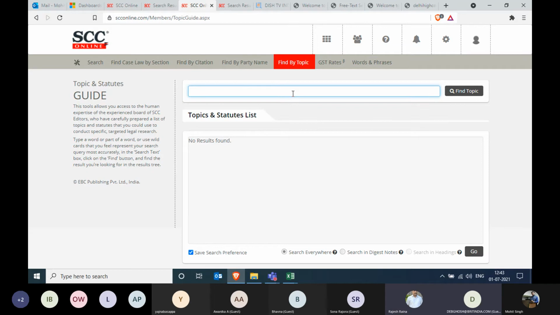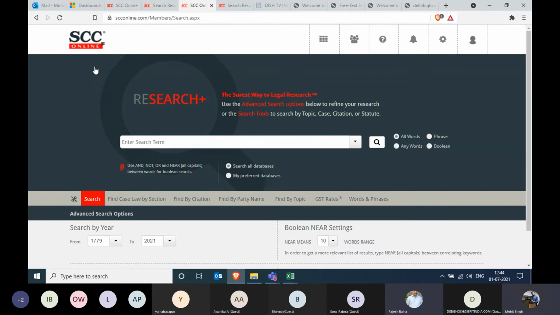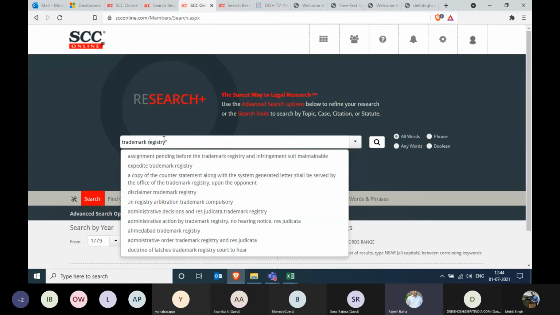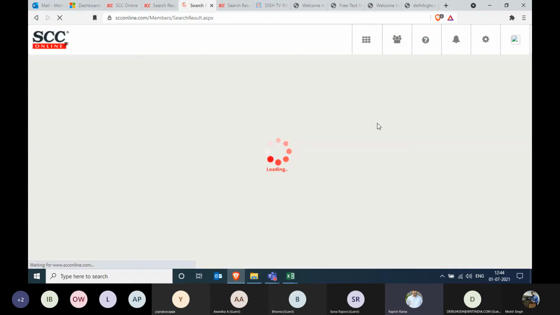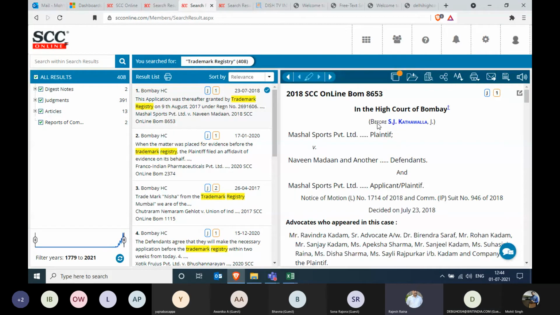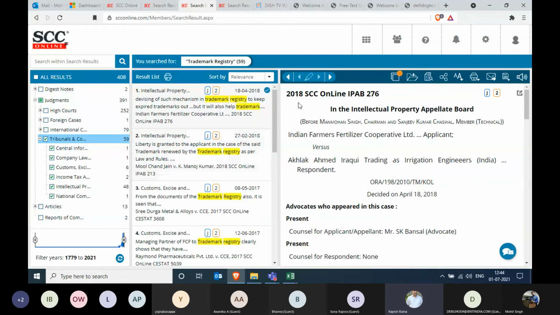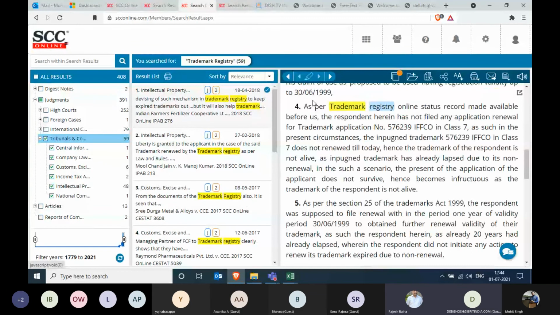I want to find out whether trademark registry decisions are captured. It's a tribunal. Okay, so you go to the word search, and here you type "trademark registry" in double inverted commas so that we get an exact match. Let's start the search. It will filter not only from the acts and articles, but judgments also, as you can see on the left-hand side, from the tribunals also. These are all High Court judgments.